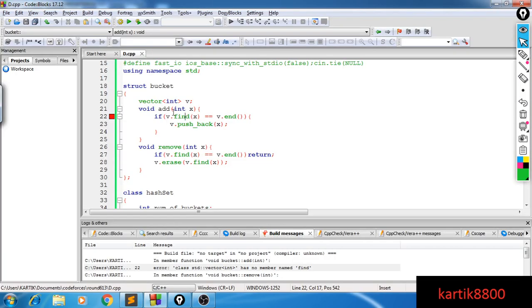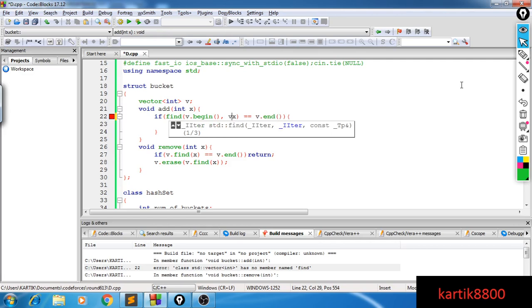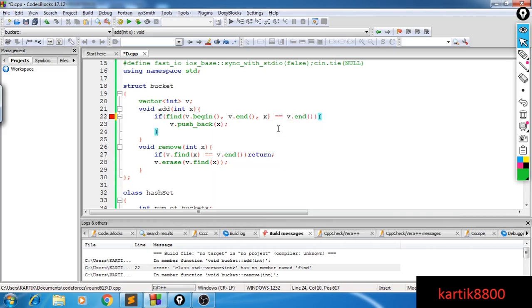Alright, so even if the vector does not have find on its own, there is a find algorithm in C++, and you can say find v.begin(), v.end(), x. If we find x in our vector, then this will return me the iterator to the position. Otherwise it will return me v.end(). So if this returns me v.end(), then it's not present in the vector.